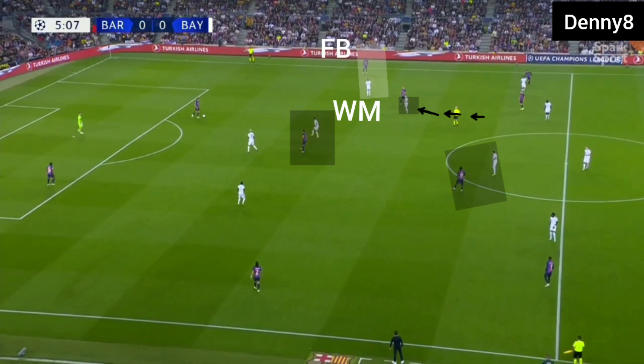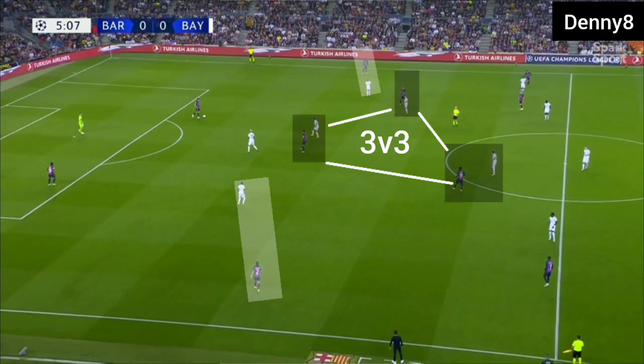Barcelona's central midfielder was trying to drop in and create a 2 vs 1 situation in front of Bayern's central midfielder, but Bayern's defensive midfielder stepped up to create a 2v2 situation in front of Barca's pivot, and Bayern's defensive midfielder was covering Barca's second attacking midfielder. 3v3 situation in midfield, and in the wide zone, Barcelona's fullbacks were 1v1 isolated in front of Bayern's wide midfielders.